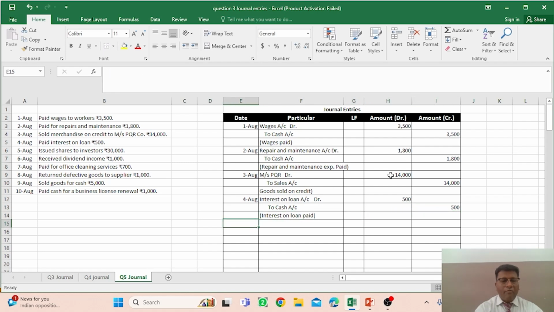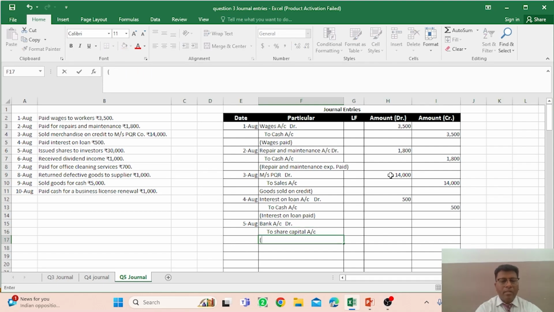Right? And on the 5th of August, this is the transaction: issued shares to investors. As you know, when you are issuing the shares, it is the case of share capital you are receiving, so definitely the bank balance would be increased. It is assumed that this is a bank transaction, you are not receiving cash from the investor, so you have to make the bank account debit, and to share capital account it would be credit, right?